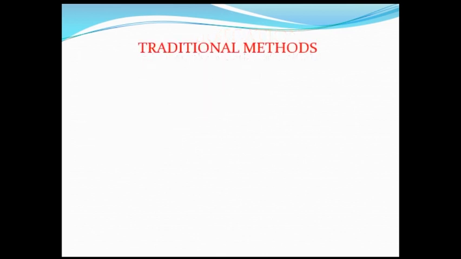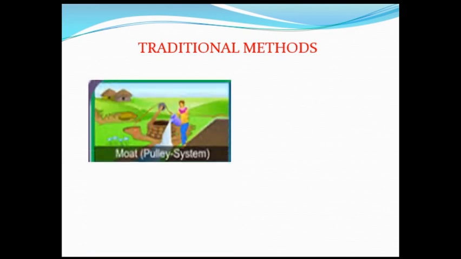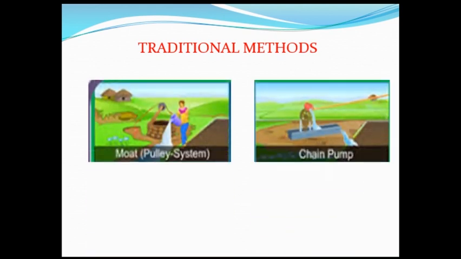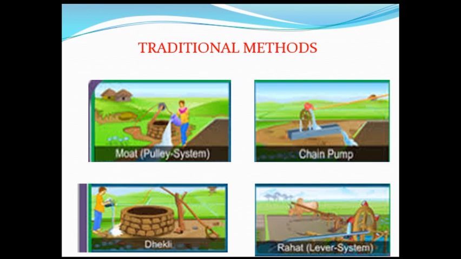Traditional methods. Traditional methods of irrigation of agricultural land through moat, pulley system, chain pump, dhekli, rehet are cheaper but often lead to wastage of water.